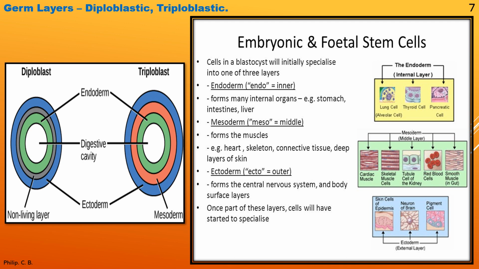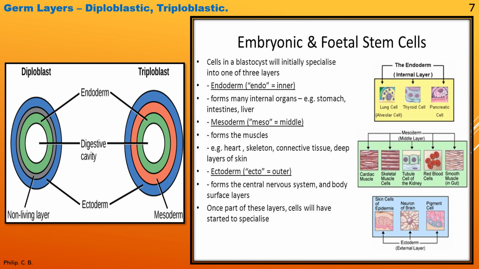Then you can see endoderm, endo meaning inner, forms many internal organs. So what does this endoderm do? It helps in the formation of the inner layer: stomach, intestine, liver. You can see the image on the right side, the endoderm, the internal layer. Whereas second, mesoderm, meso means middle, forms the muscles.